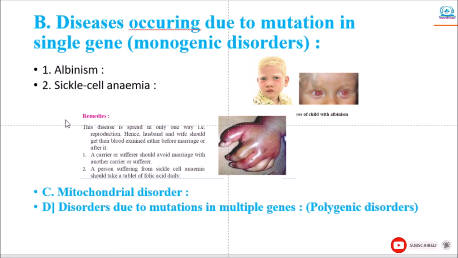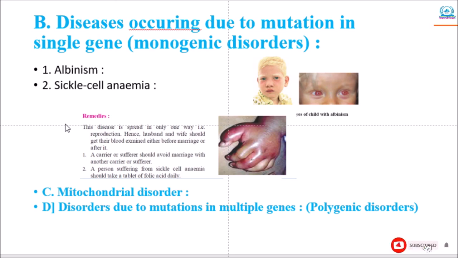The disease spreads in only one way, that is reproduction. Hence husband and wife should get their blood examined either before or after marriage. First, a carrier or sufferer should avoid marriage with another carrier or sufferer. And second, a person suffering from sickle cell anemia should take a tablet of folic acid daily.